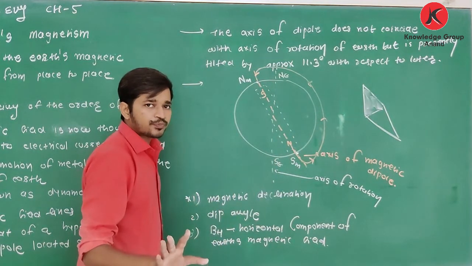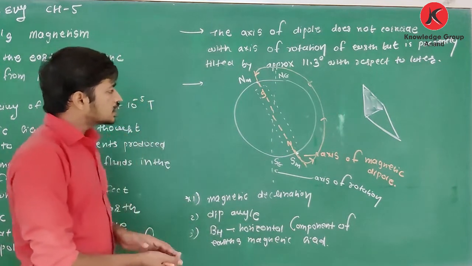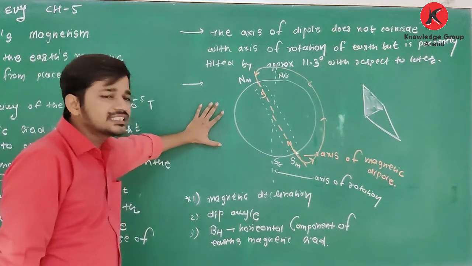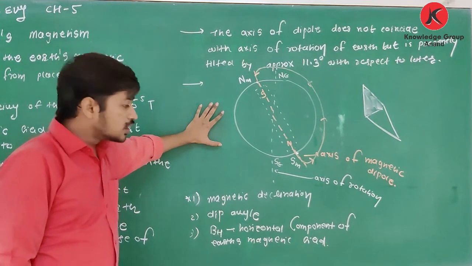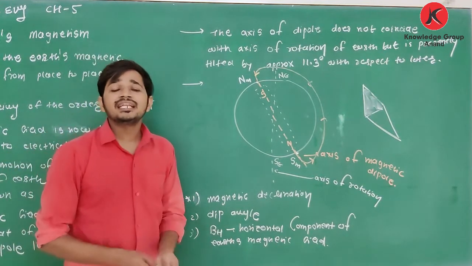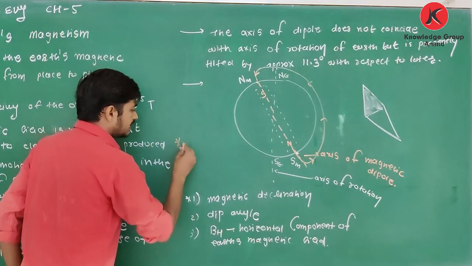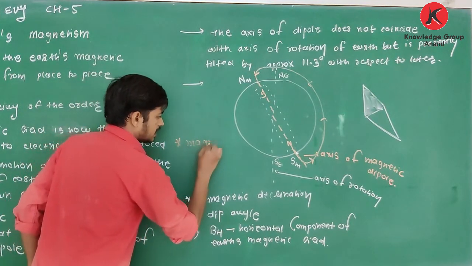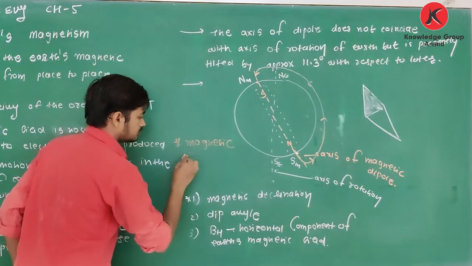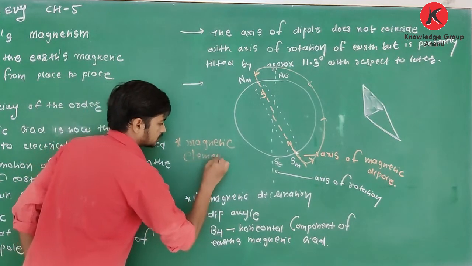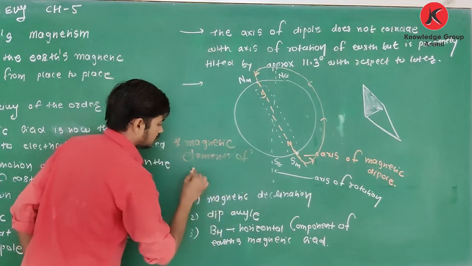Clear about this? Now with respect to Earth's magnetism, we have to discuss three points which are called the magnetic elements of Earth.